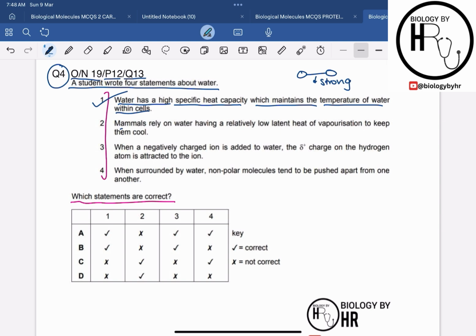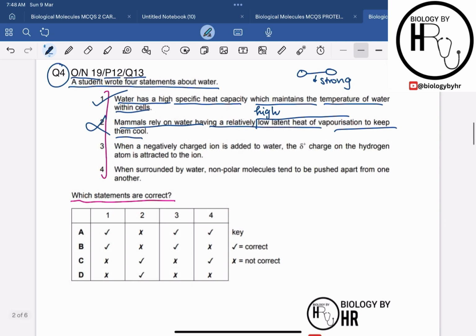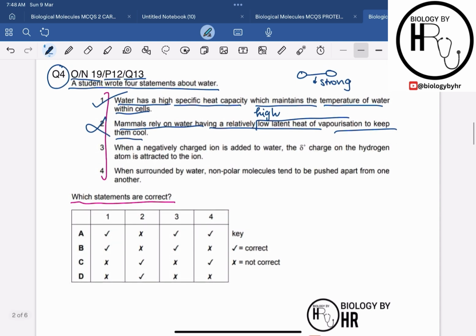The next statement says that mammals rely on water having a relatively low latent heat of vaporization to keep them cool. So this statement is incorrect. Why? Because we know that water has a property of high latent heat of vaporization, right? It means that water requires a lot of energy to evaporate. This property is why sweating is more effective for cooling, right? So this statement is incorrect because it is saying low latent heat, whereas there is no low latent heat, there is high latent heat due to which the effective cooling basically takes place.